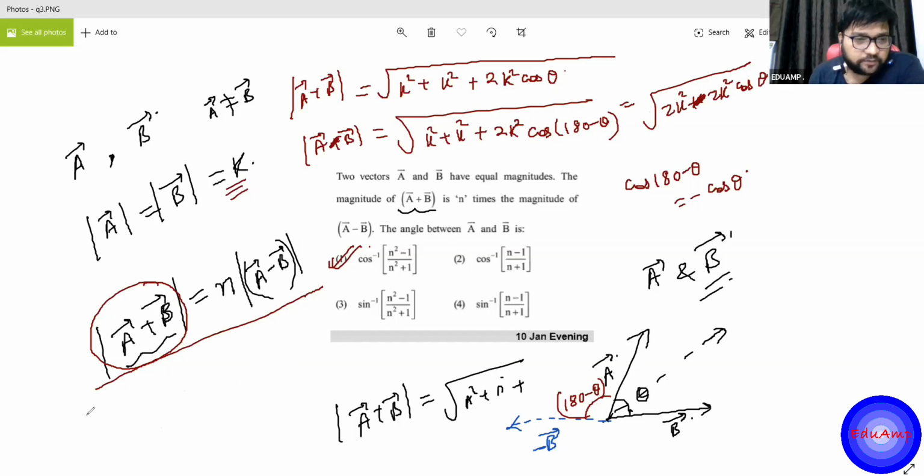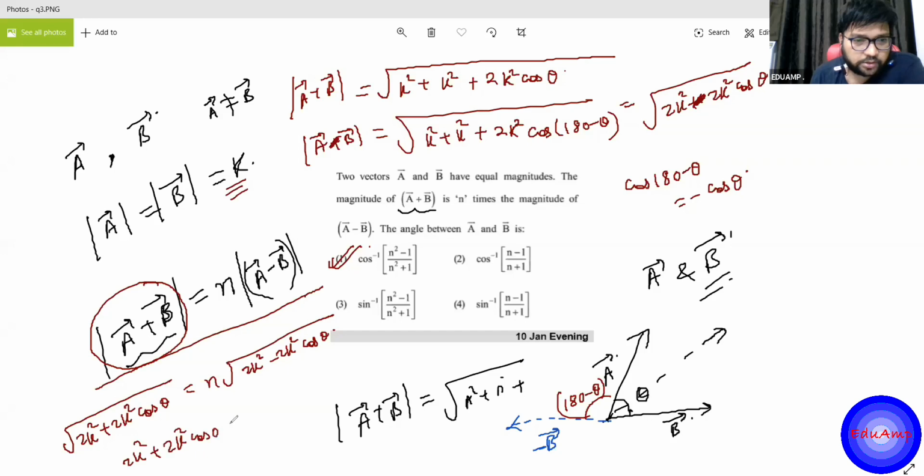So A plus B is what? Square root of 2K square plus 2K square cos theta is n times the square root of 2K square minus 2K square of cos theta. Square both the sides, then you will get 2K square plus 2K square cos theta is equal to n square into 2K square minus 2K square cos theta.